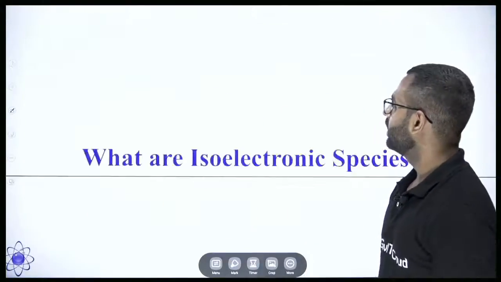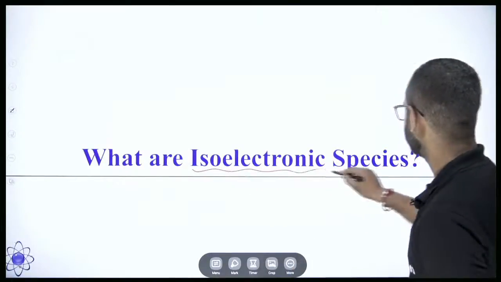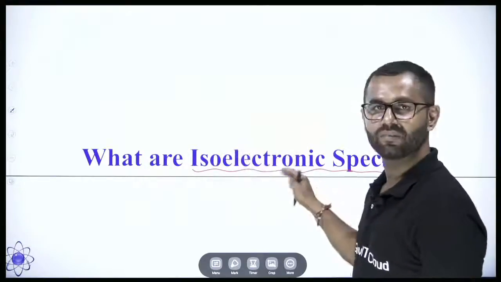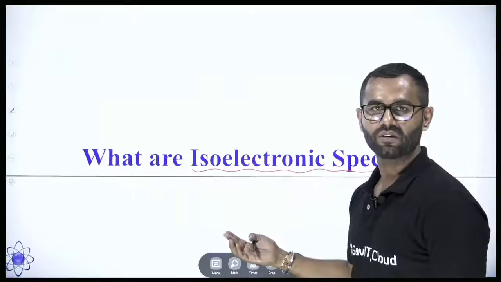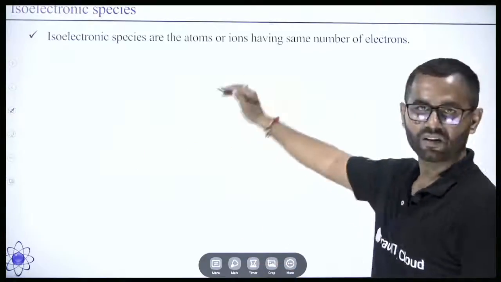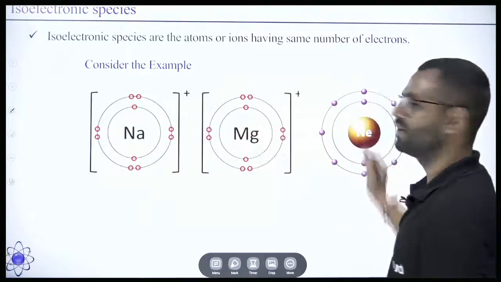Let's move ahead. What are isoelectronic species? Now, as the name suggests, isoelectronic means same number of electrons. If you take the example, we have sodium, magnesium and neon.